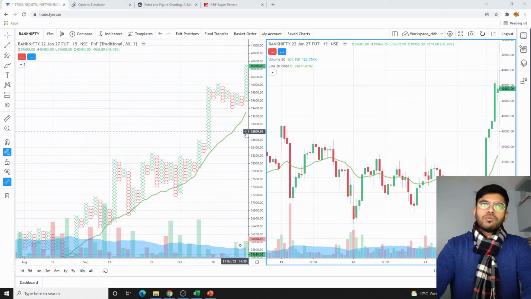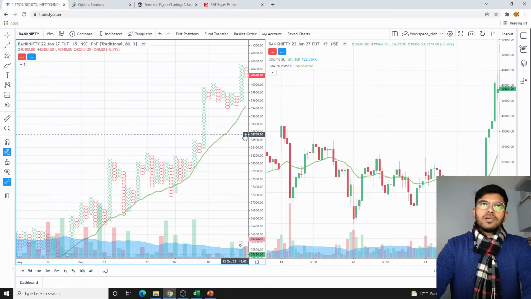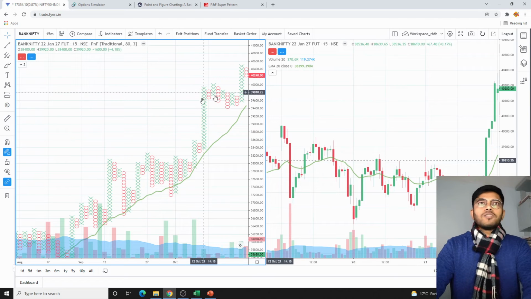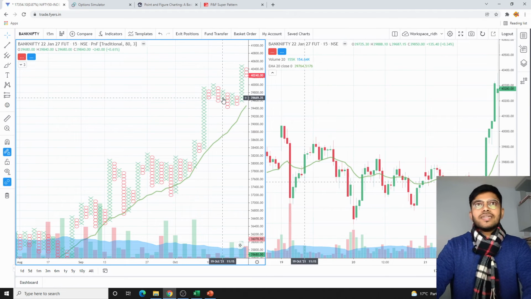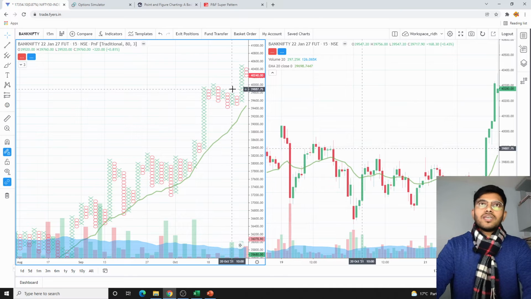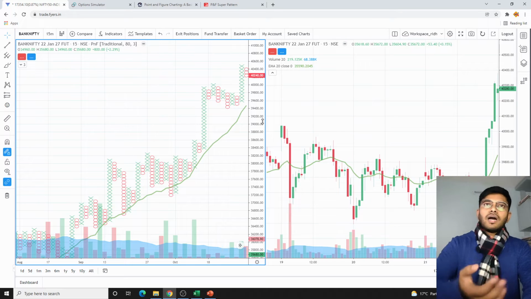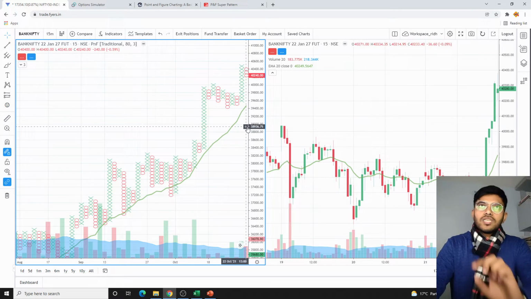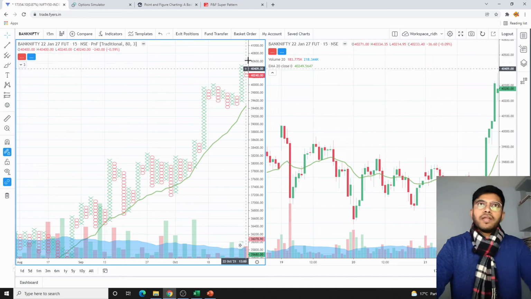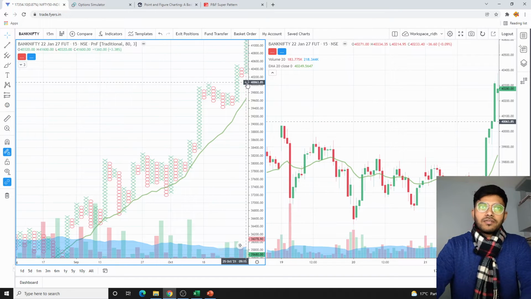Now on 21st of October we see that it was quite a breakout on the upper side. Now on 27th of October we see that some kind of breather is being taken here. So again we'll try to wait here. If I have to take a directional trade, I can easily take 39,600 or 39,800 as a put to be sold here, because I do not want the Bank Nifty to come back there. Even if it comes back, it will try to spend some time. So I'll just wait for one more candle to see whether it breaks out on the upper side from here or not.